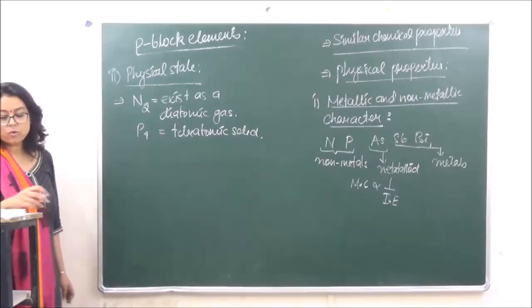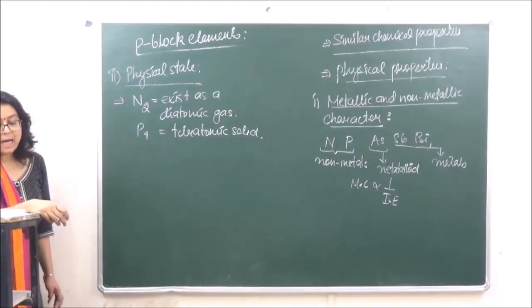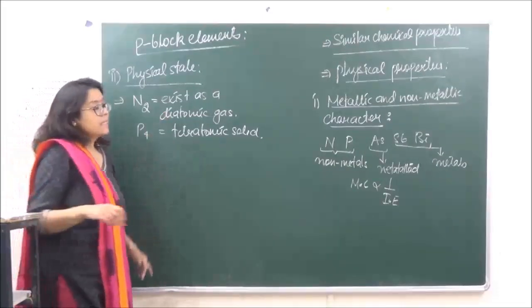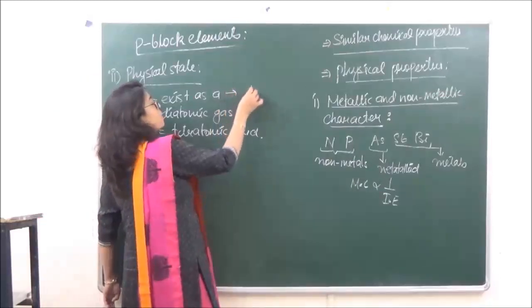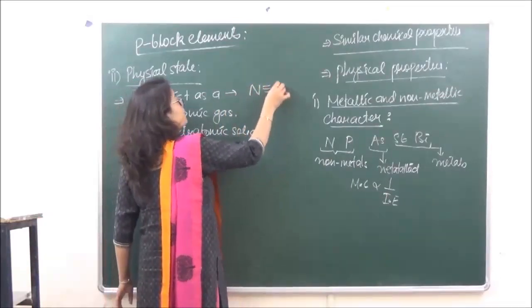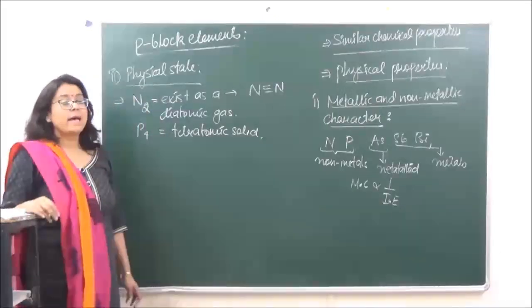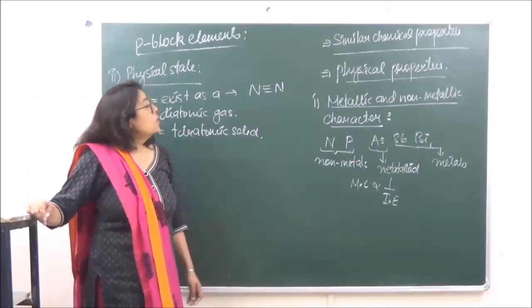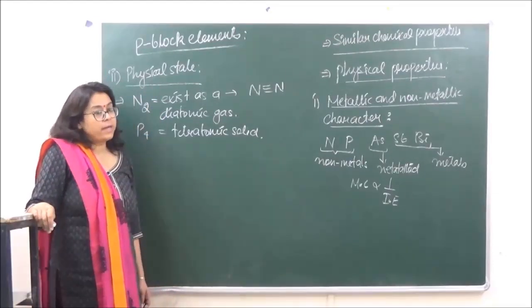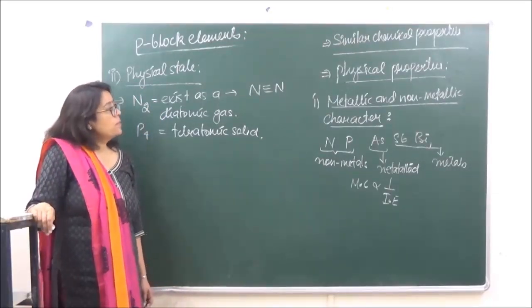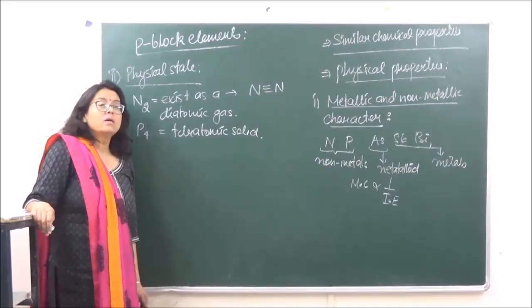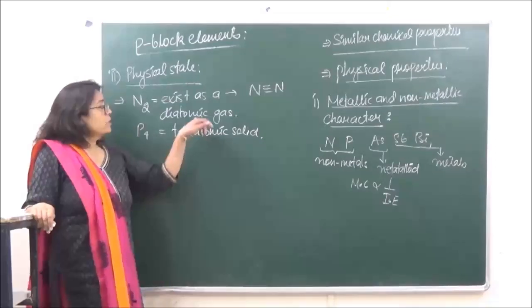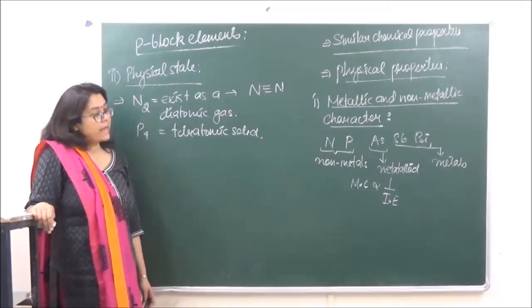Okay, phosphorus is going to exist as a tetraatomic solid. Now, why is this happening? It is seen that in the case of nitrogen, there is formation of pπ-pπ bonding, that is, sidewise overlap of the orbitals to form 2 pi bonds. Because of the pπ-pπ bonding, the bonding between the molecules is going to be weaker, as a result of which it is going to exist as a gas.